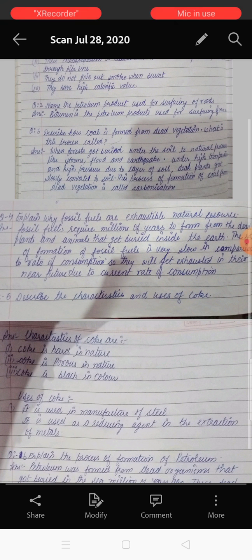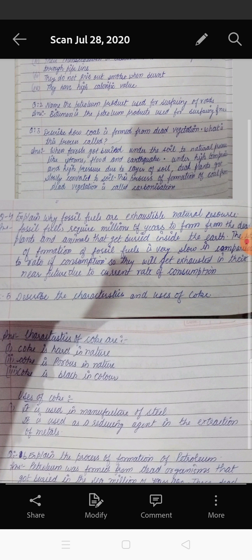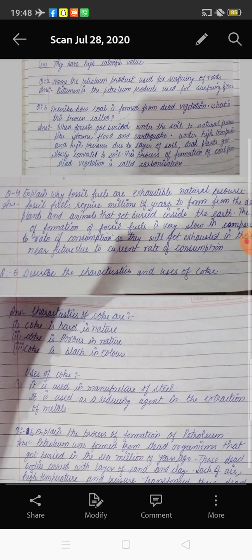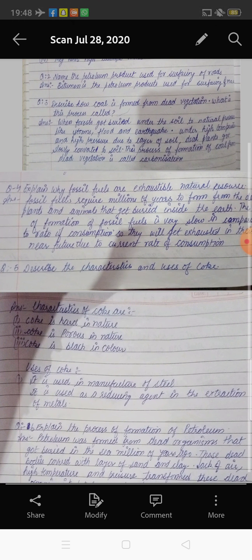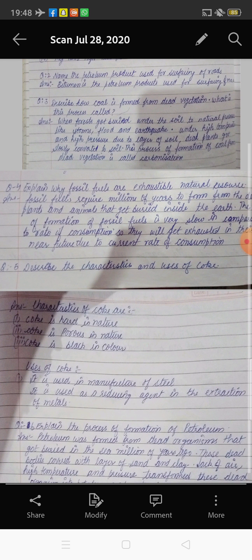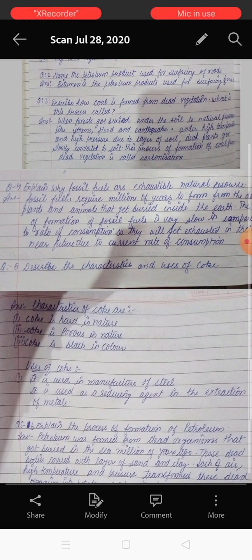Now your fifth question is: describe the characteristics and uses of coke. Coke is the product of coal. So here we discuss the characteristics and uses of coke. First, we discuss the characteristics. Coke is a product of coal, so like coal, coke is also hard in nature.